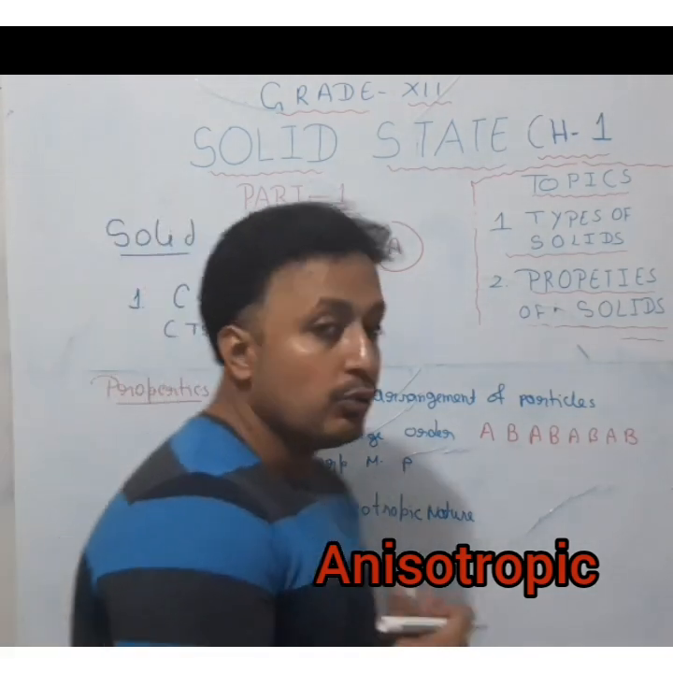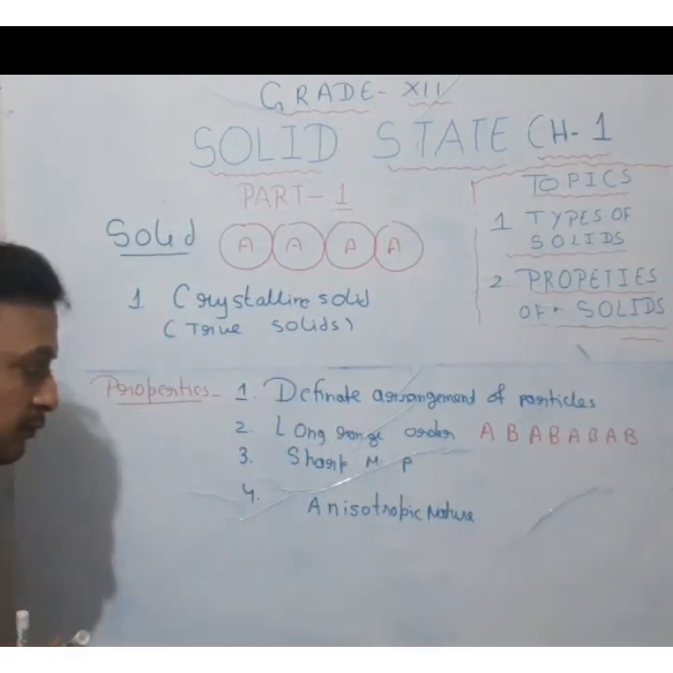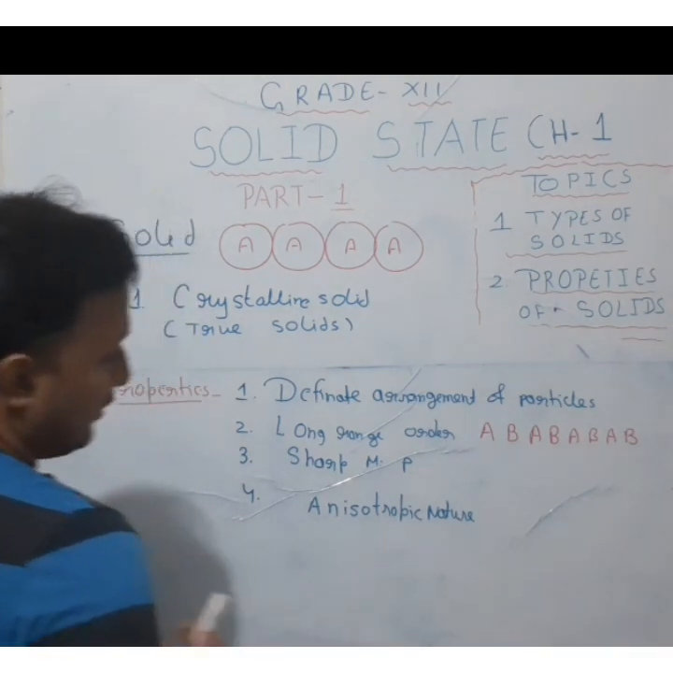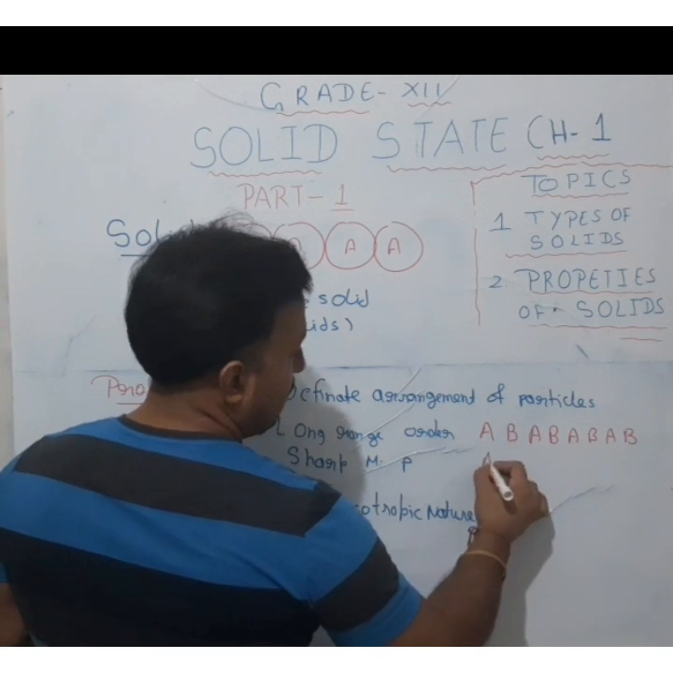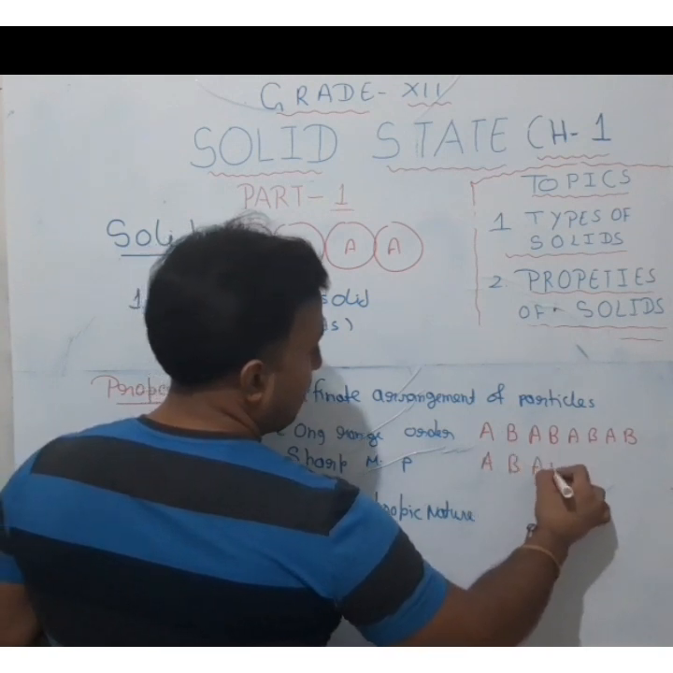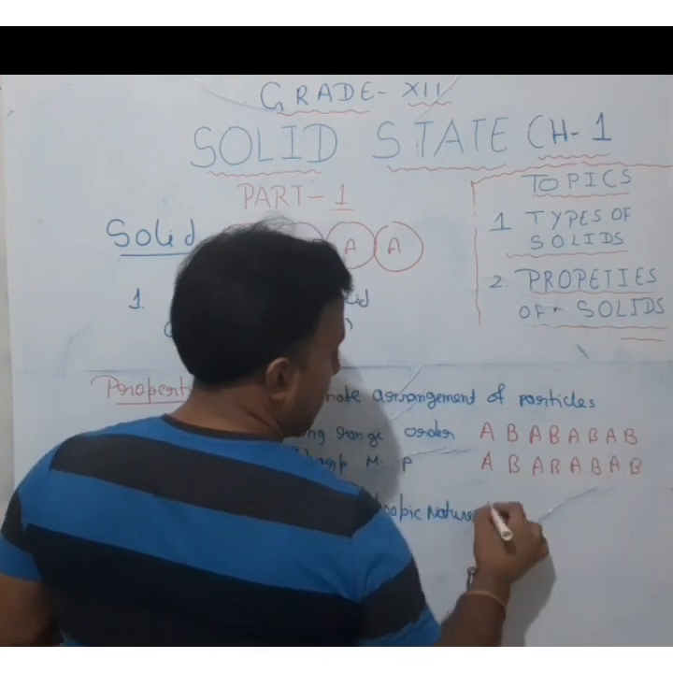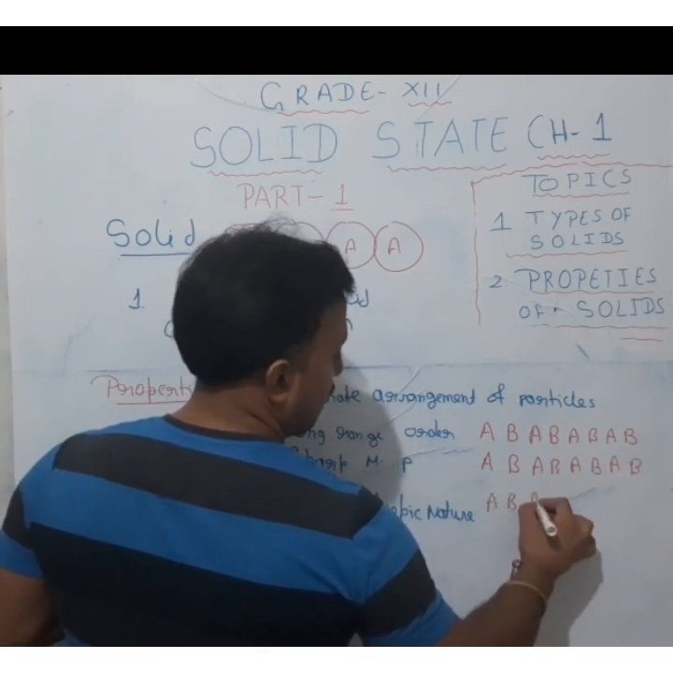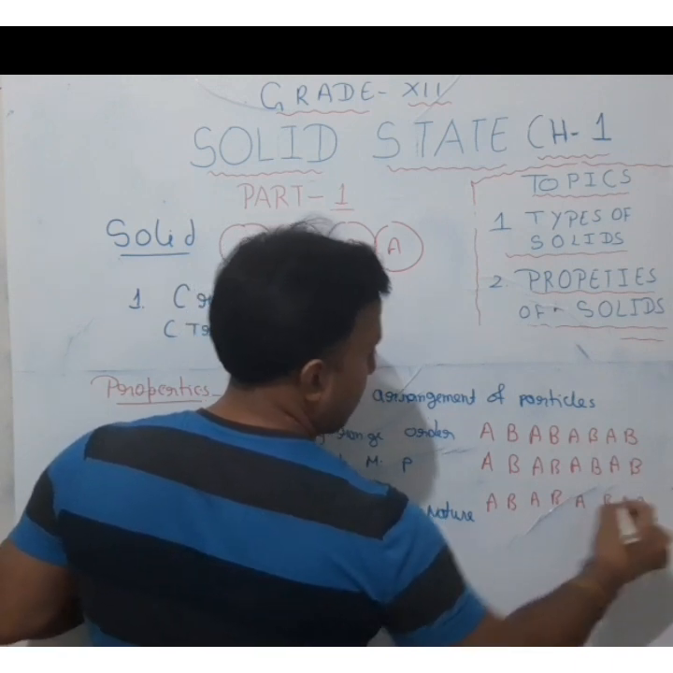Now this is a new term for you. What is the meaning of this anisotropic nature? Anisotropic nature means, suppose this is a kind of crystalline solid. We'll make its arrangement of particles like this. We can make one more line to explain it better. Suppose a crystalline solid has this kind of arrangement.